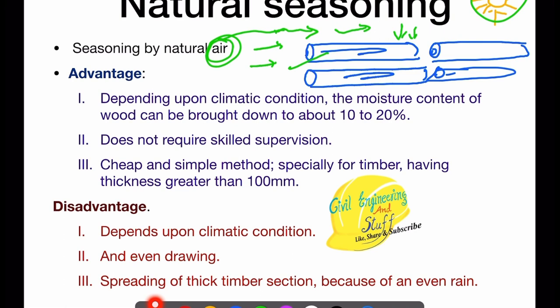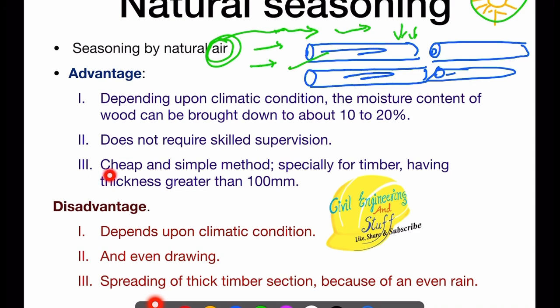So, what are the advantages of the natural seasoning process? The first is that through this, the moisture content can be brought down to 10 to 20% of the initial moisture content of the wood. It does not require any skilled supervision. The only thing we have to do is keep the logs of wood in an open ground that has sufficient flow of natural air and sufficient sunlight, and through that the seasoning will take place.